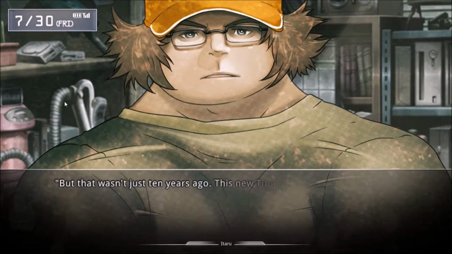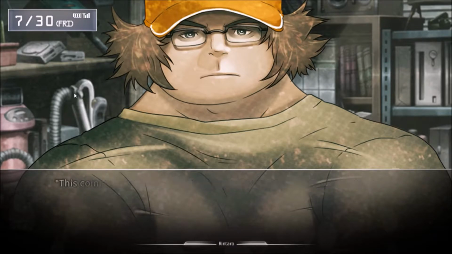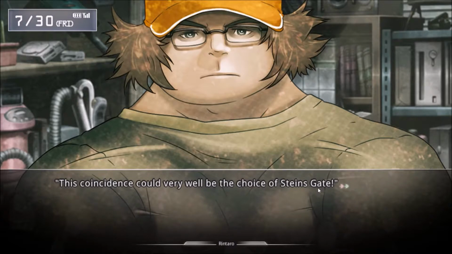They always forget the semicolon and it annoys me. Like, the Steins;Gate has a semicolon in it.